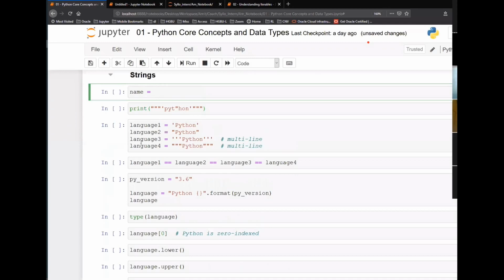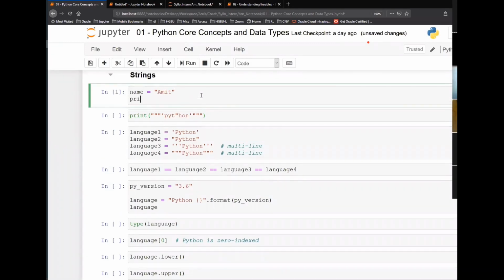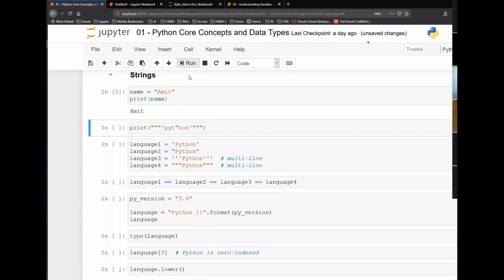Okay, so let's say name equals 'Amit', and if I say print name, it will print Amit for me, right? Let's take single quotes first, and then it will print Amit.